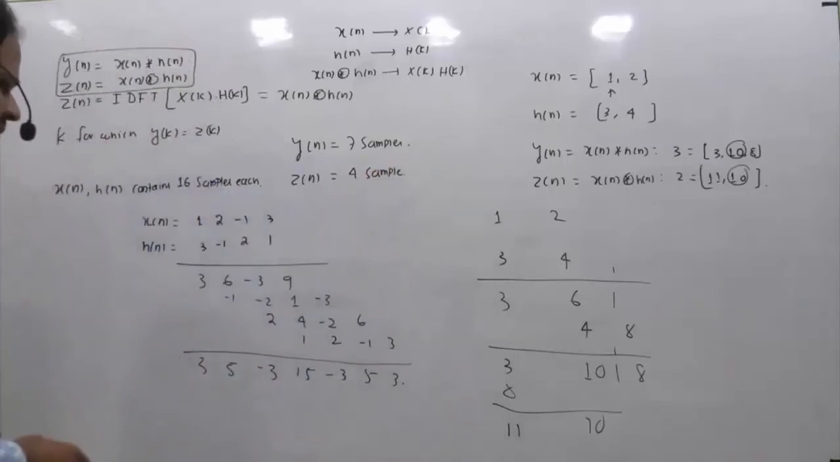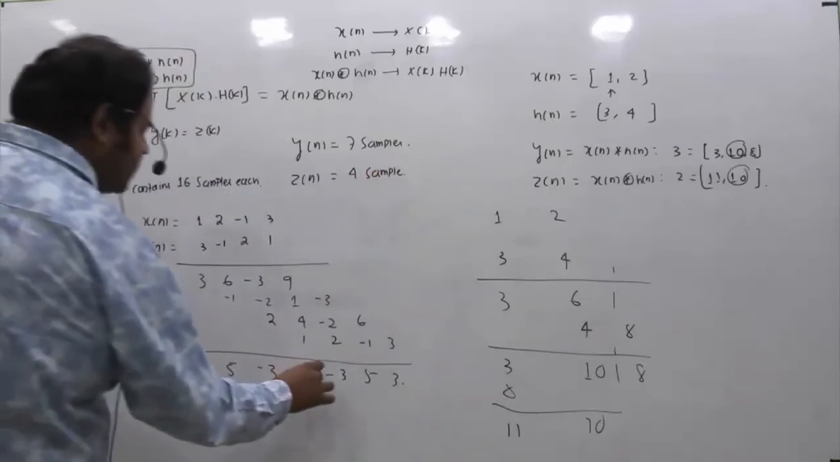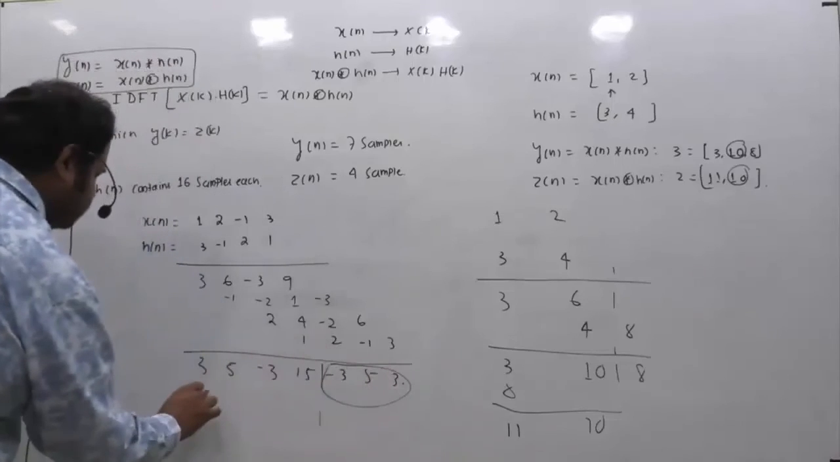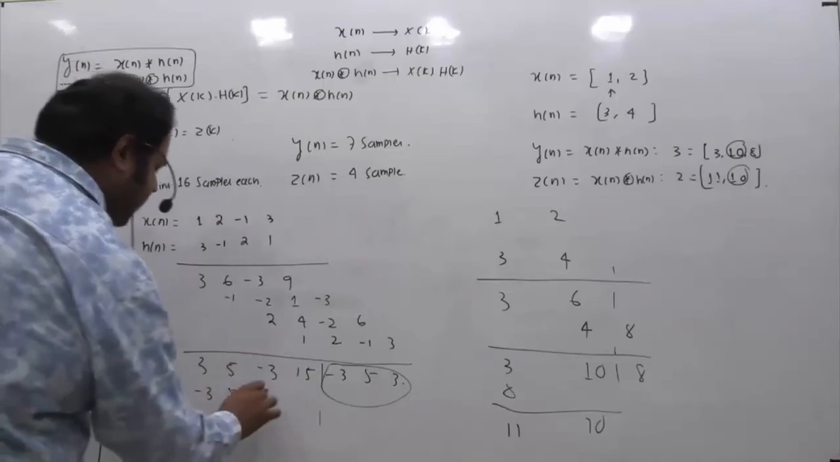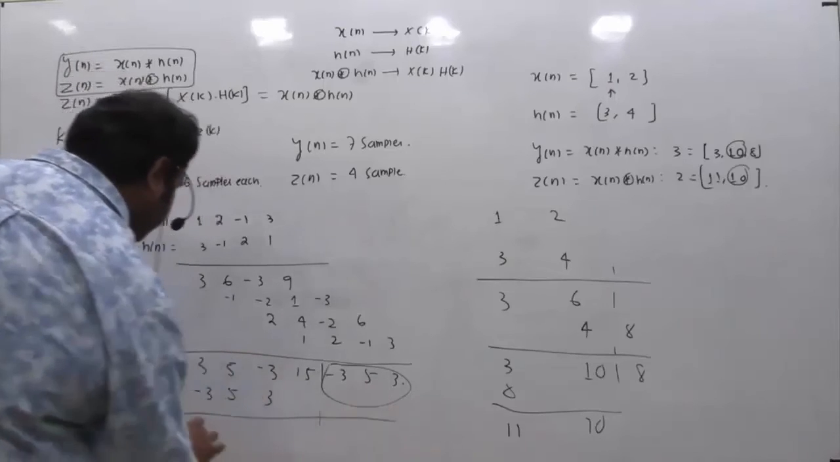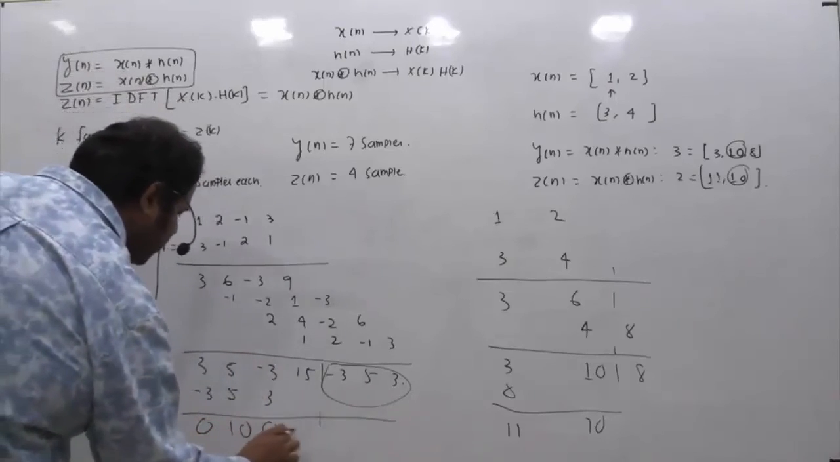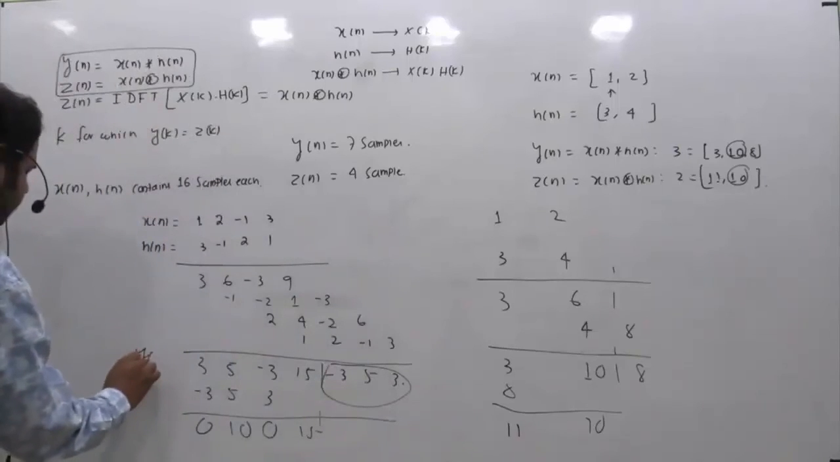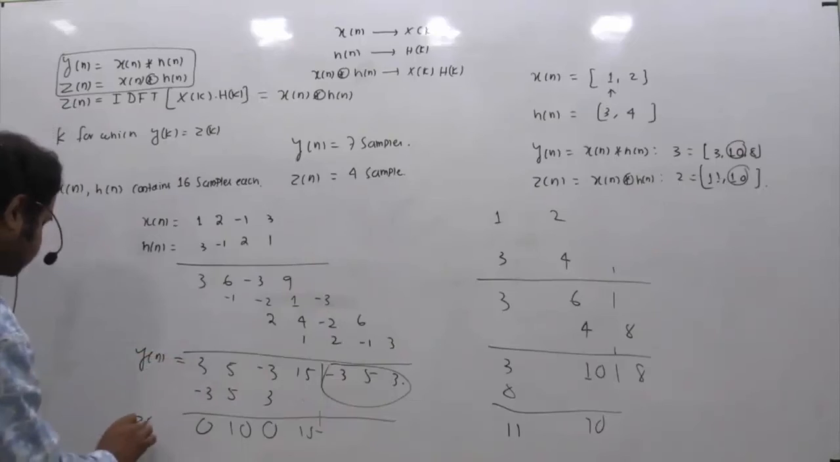So 4 samples means the initial 4 I am keeping as it is, so I am putting a line here. The remaining 3 you just add here. So it is minus 3 and this is 5 and this is 3. If you add this, you get 0, you get 10, you get 0 and you get 15. So basically this is the answer of y of n and this is the answer of z of n.